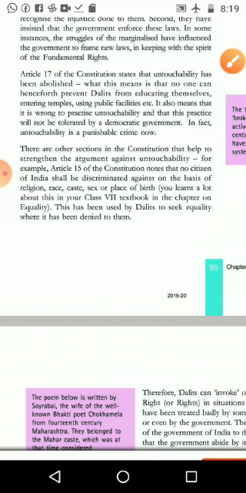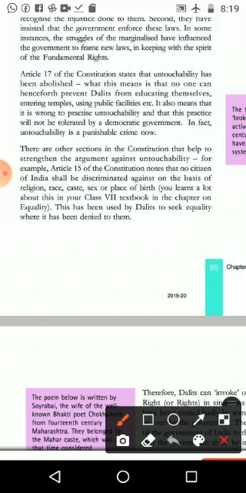So, what is the meaning of untouchability being abolished? Here we can see in the second and third sentence. And first, no one should prevent, whom? The Dalits, from what? From educating themselves, entering the temples, using the public facilities.